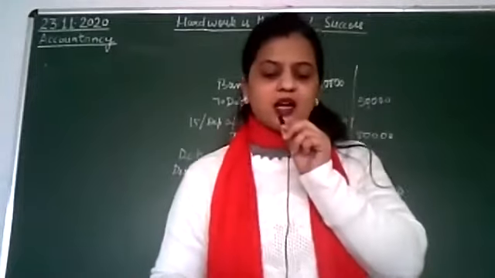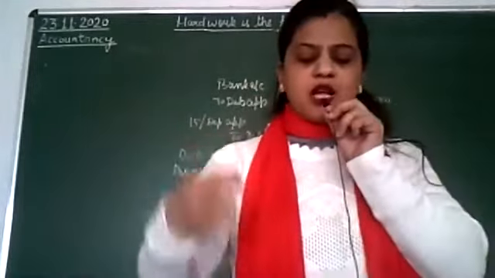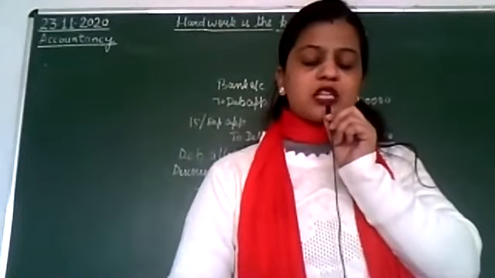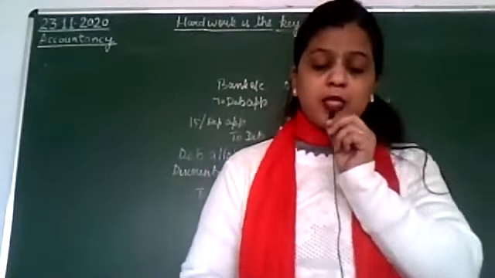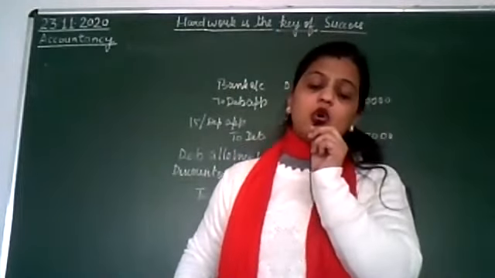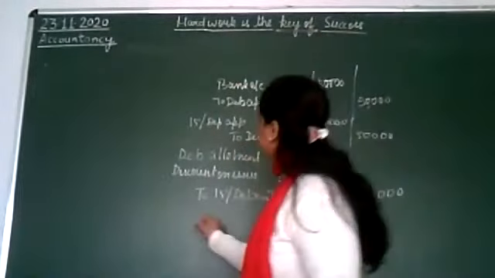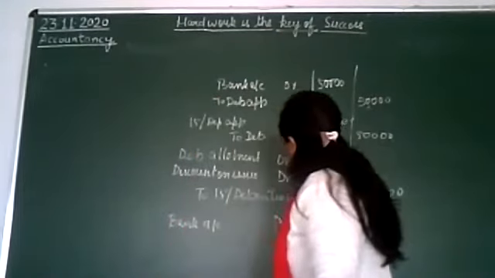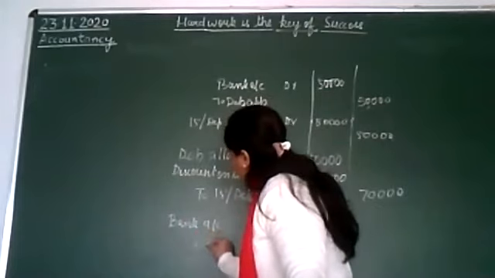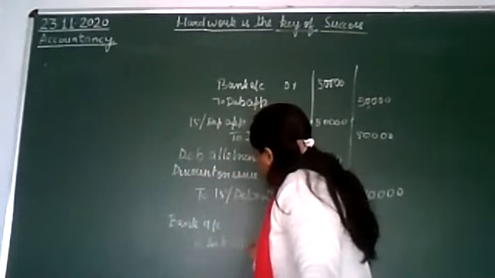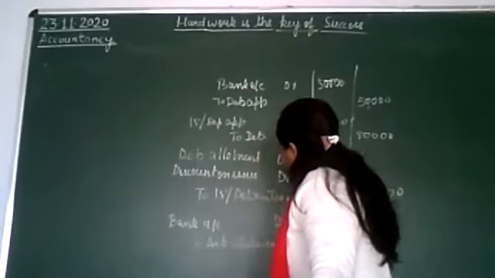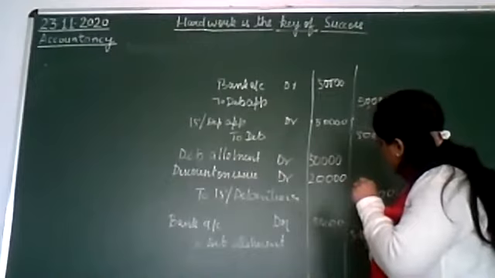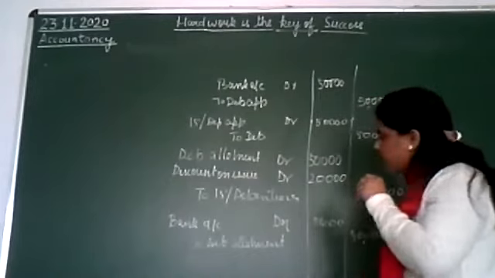Now the bank account amount which we have received, that only will be transferred to bank account. The amount we have received on allotment is 50,000, that is bank account debit to debenture allotment, 50,000.